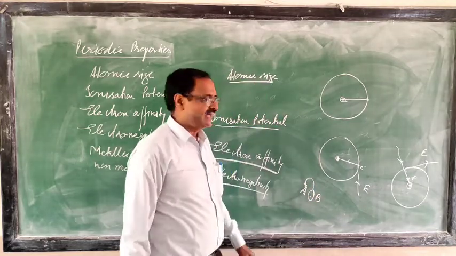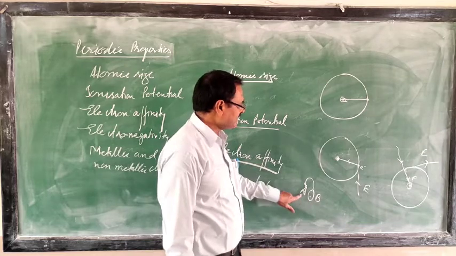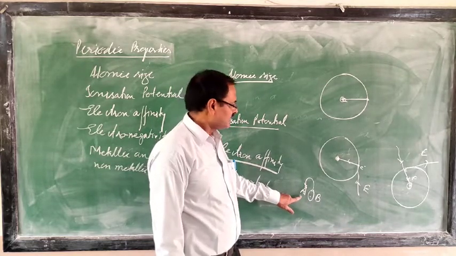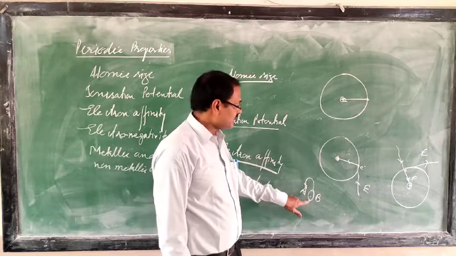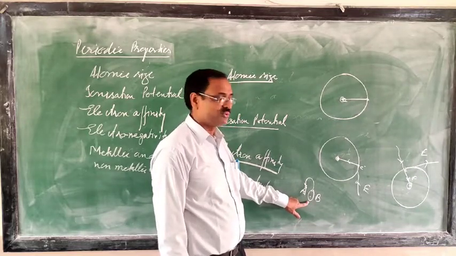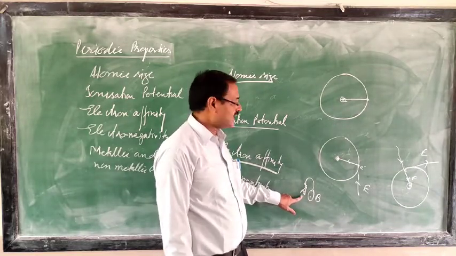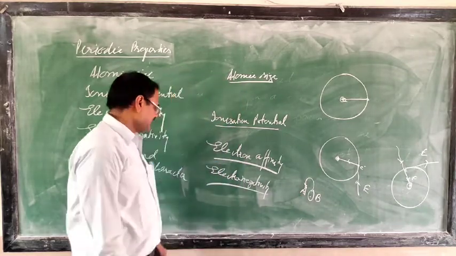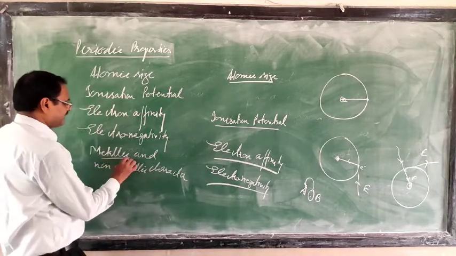The tendency of an atom to attract the shared pair of electrons towards itself when combined in a compound is called electronegativity.